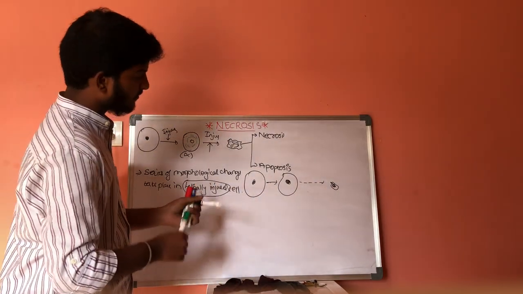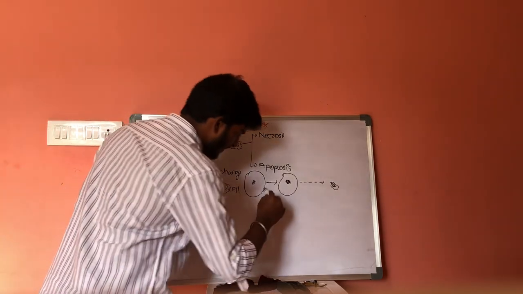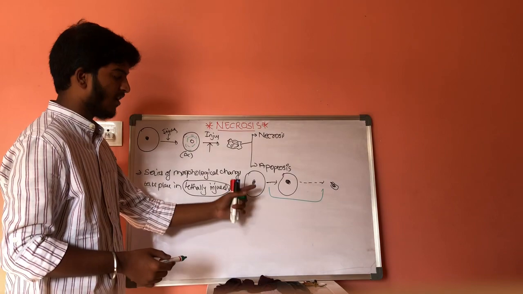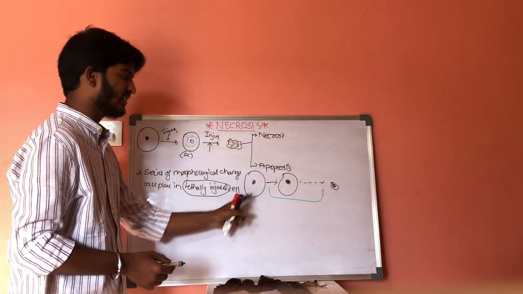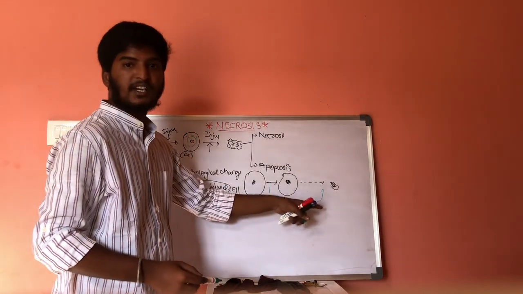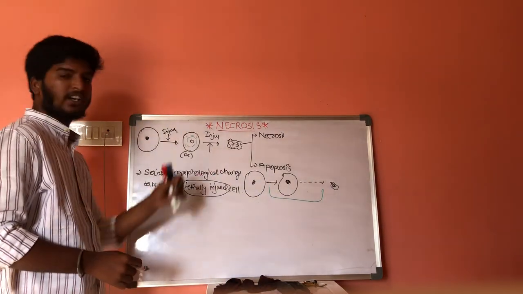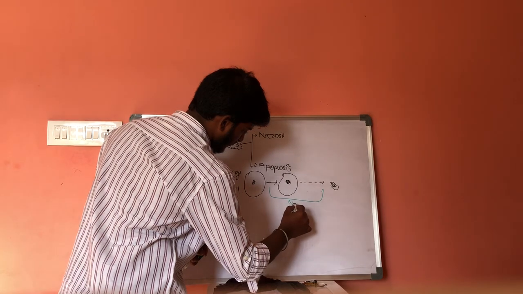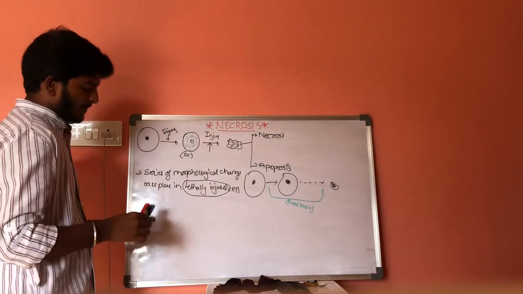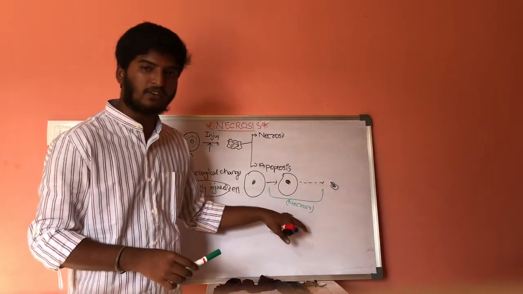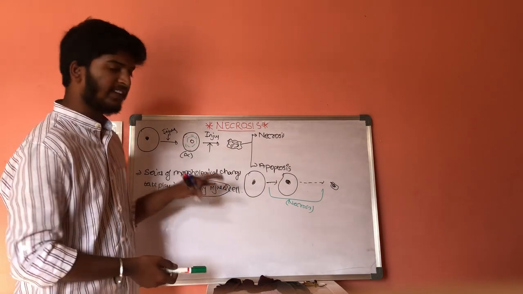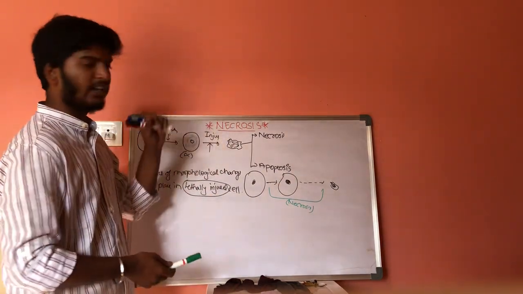The events which take place from this normal form of cell, that is the healthy cell, to the dead cell, the steps which are involved in between, is called necrosis. The series of morphological changes which takes place in the lethally injured cell is called necrosis.